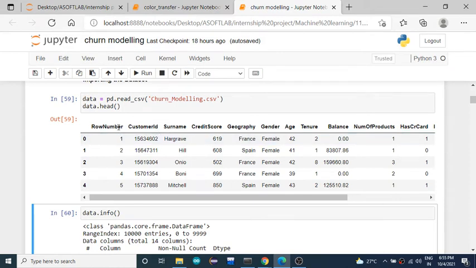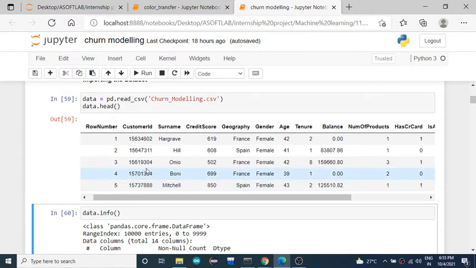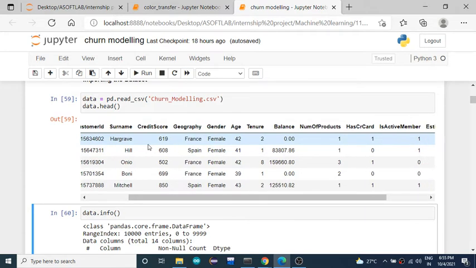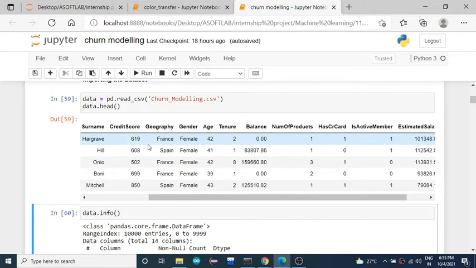Row number represents the sample number or customer count, and customer ID gives you the ID of a bank customer. Surname is the surname of the customer. Credit score is the score of a customer, geography is where he came from, and gender is the gender of the customer.